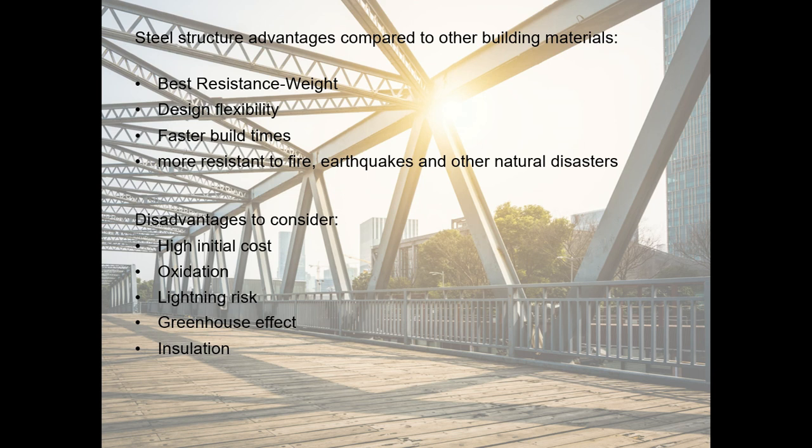Insulation. Steel buildings may have less effective thermal and acoustic insulation than wood or concrete buildings. Additional measures should therefore be taken to improve the insulation if necessary. Lightning hazard. Steel structures may be more vulnerable to lightning damage, which may require additional protective measures to protect them.